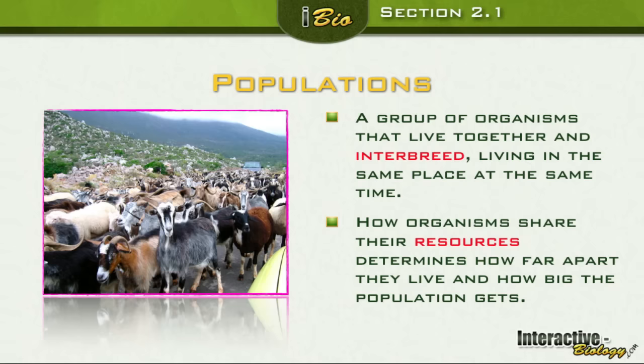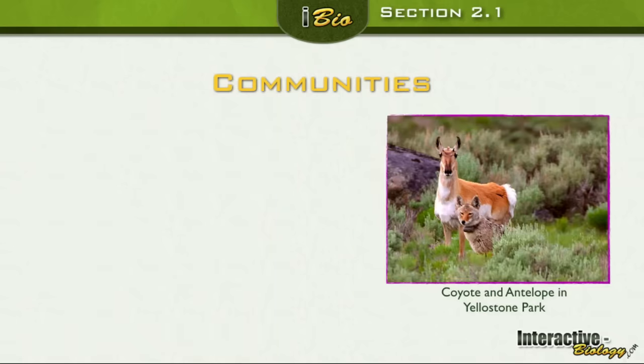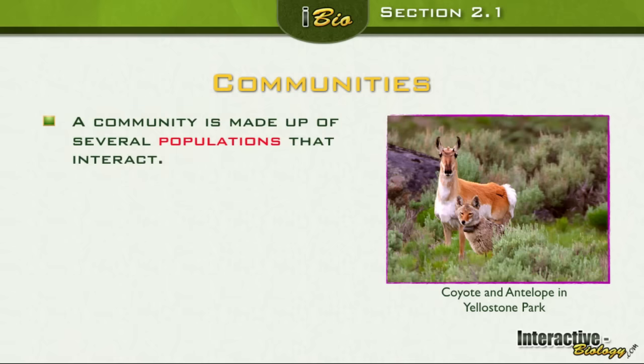After population, we go to communities. A community is made up of several populations that interact. Several populations mean we have different species. So our summary of communities is different species, same place, and same time. Almost like the populations, but we're dealing with multiple populations. You might want to write that in your notes.